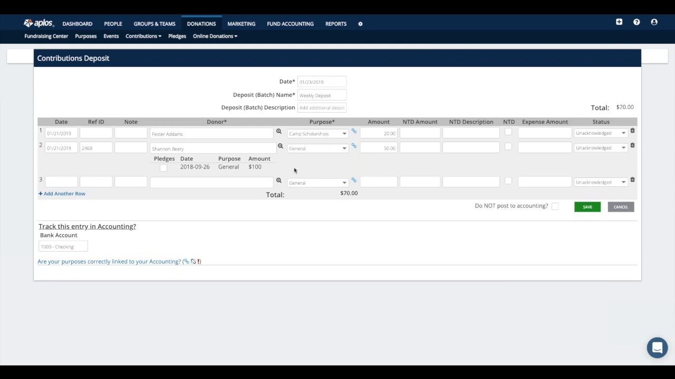All right, and so let's say that was all the donations I received for that week. So I have all my donations listed here. At the very bottom, I'll want to select which bank account I want these donations to be deposited to. So I have my checking account selected, which is great. So once I'm ready, I would just click Save.